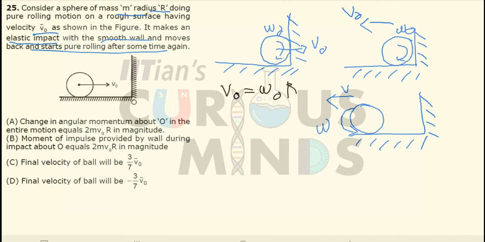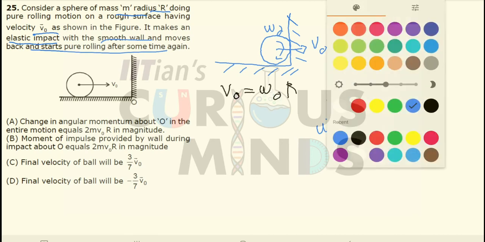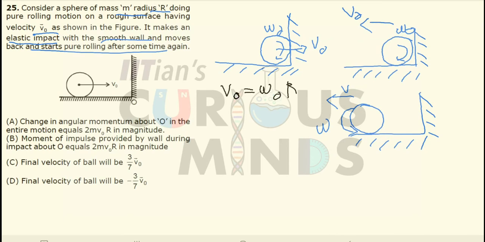So now over here I can say that, let us say that this is the position B, this is A and this is C. The angular momentum at position B will be equal to the angular momentum at position C, because there is no external torque. So I can clearly say that, what is the angular momentum at position B? It will be equal to I omega naught.